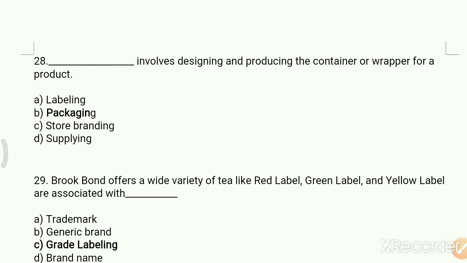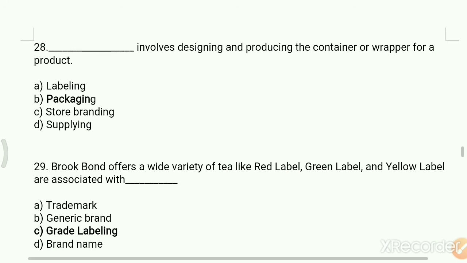Involves designing and producing the container or wrapper for a product. The option A, labeling, B, packaging, C, store branding, D, supplying. Your right answer is packaging. Packaging involves designing and producing the container or wrapper for a product.